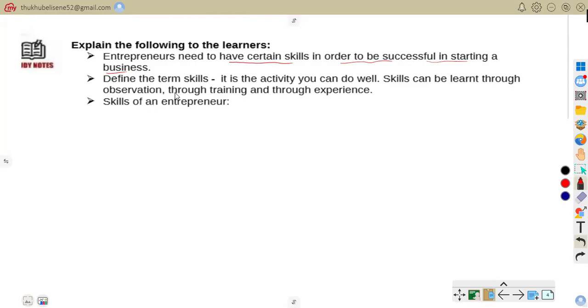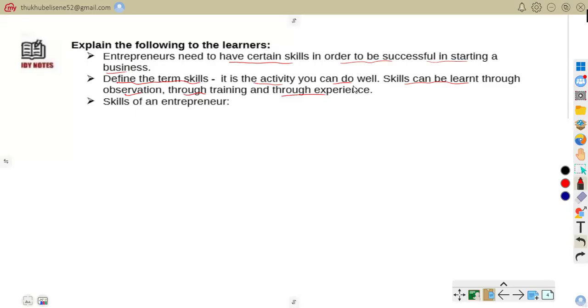Entrepreneurs need to have certain skills in order to be successful in starting a business. Define the term skills: it is the activity you can do well. Skills can be learned through observation, training, and experience.